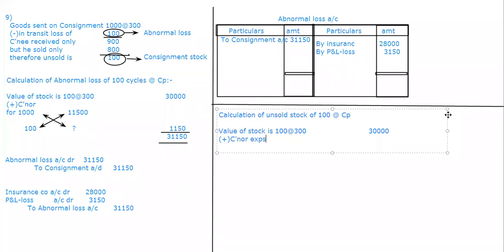Now for 1,000 if it is so and so, for 100 how much? We have already calculated, so I'm not doing it once again. So simply I'm writing like this. But when I am going for consignee's expenses, we are very particular. We should take only what expenses? Only the non-recurring expenses.